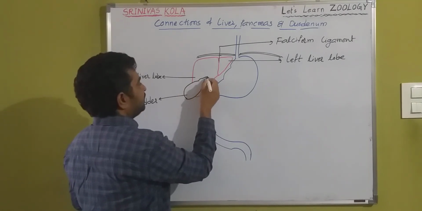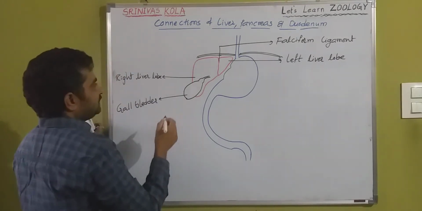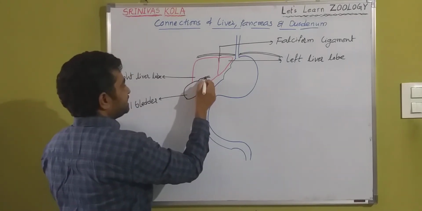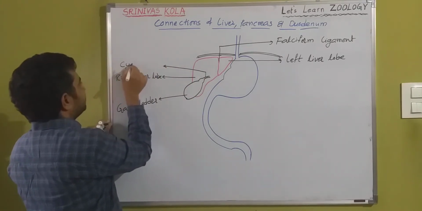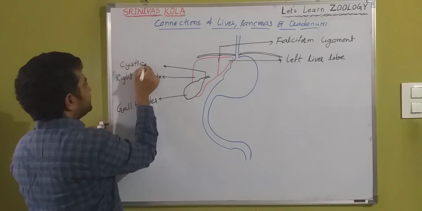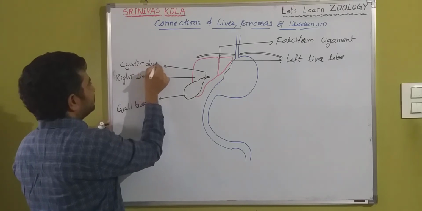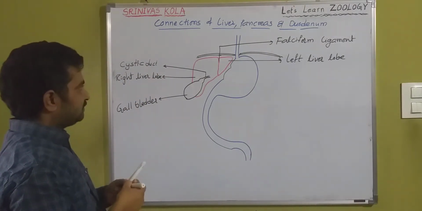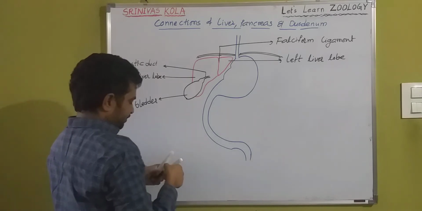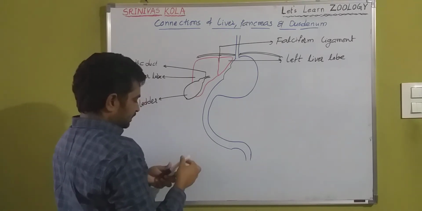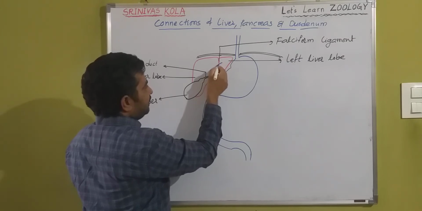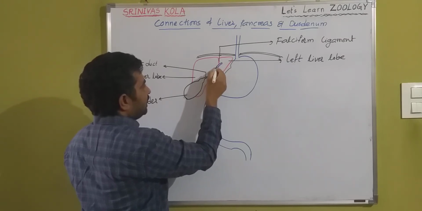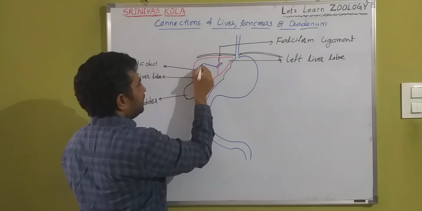And it is released through a duct. So this is the duct. This duct is called the cystic duct. And especially here, there are 2 ducts: one duct from the left lobe and another duct from the right lobe.